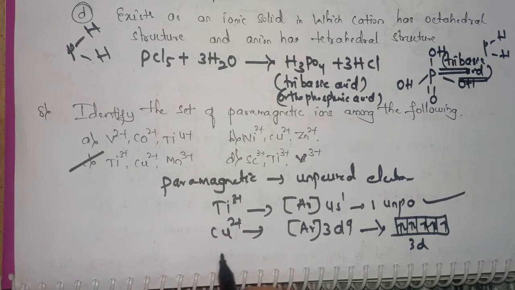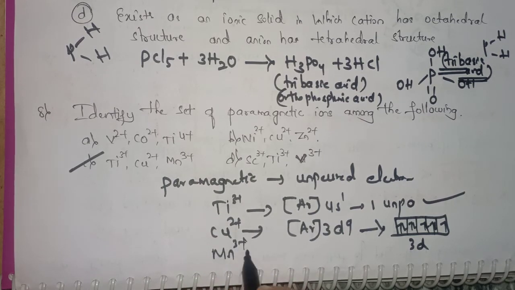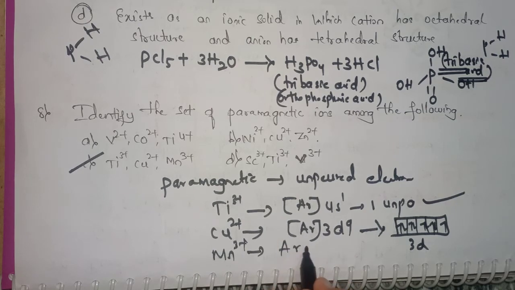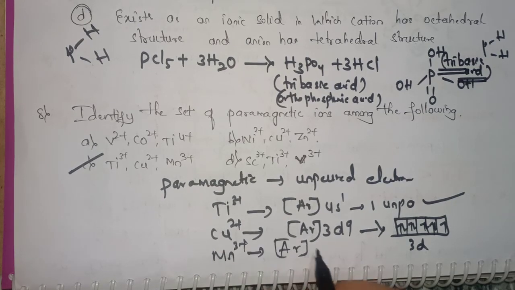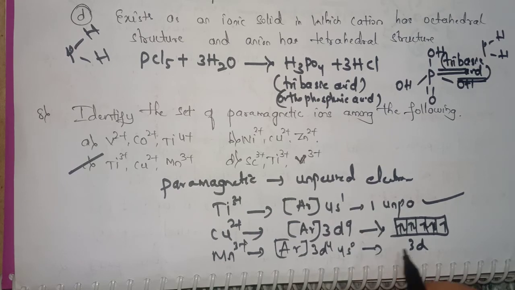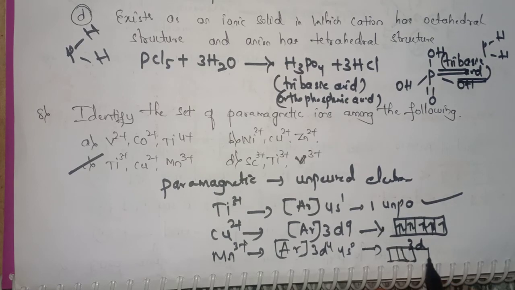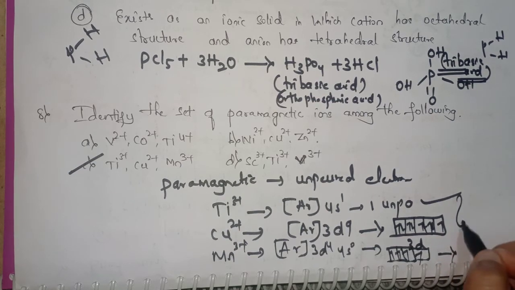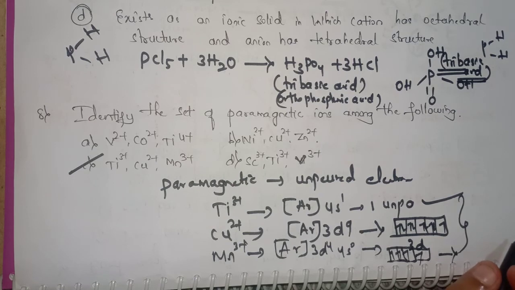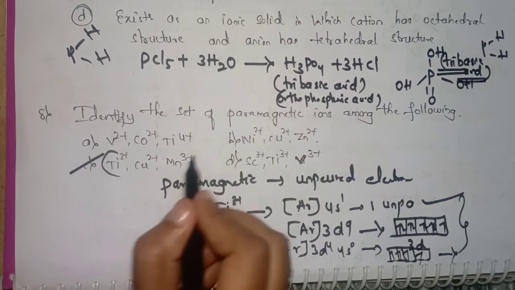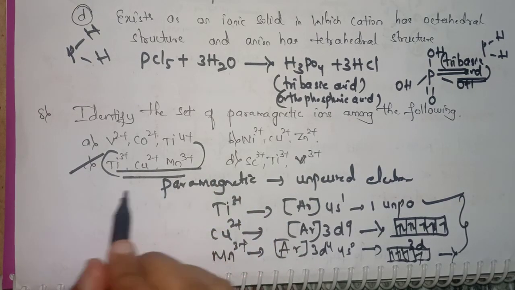Now coming to the Mn3+. So it has [Ar] 3d4 4s0. In this 3d4 there are 4 unpaired electrons. So it is paramagnetic. So these Ti3+, Cu2+ and Mn3+ consist of unpaired electrons. So they are paramagnetic in nature. Option C is the correct answer here.